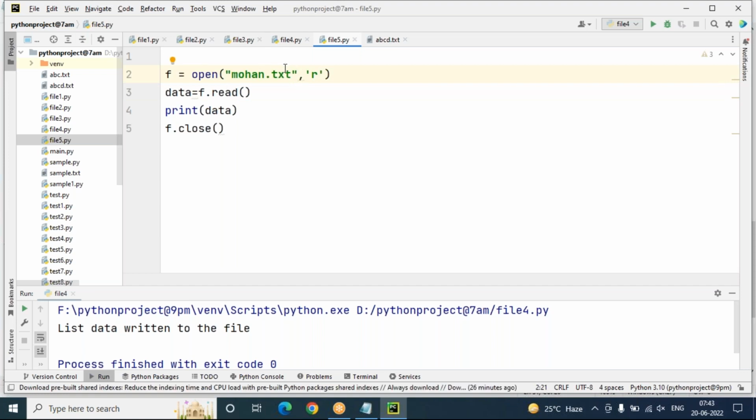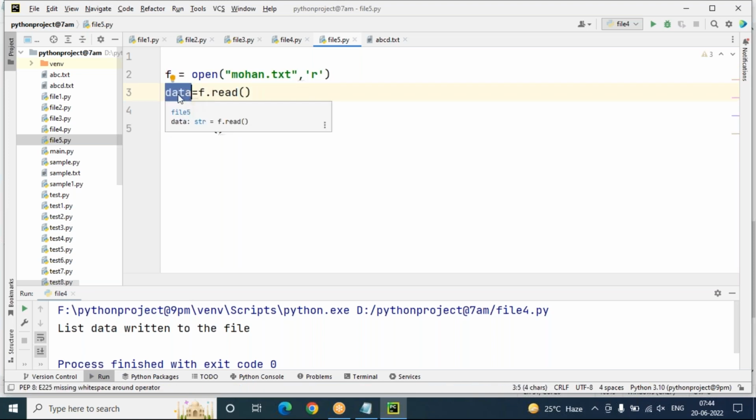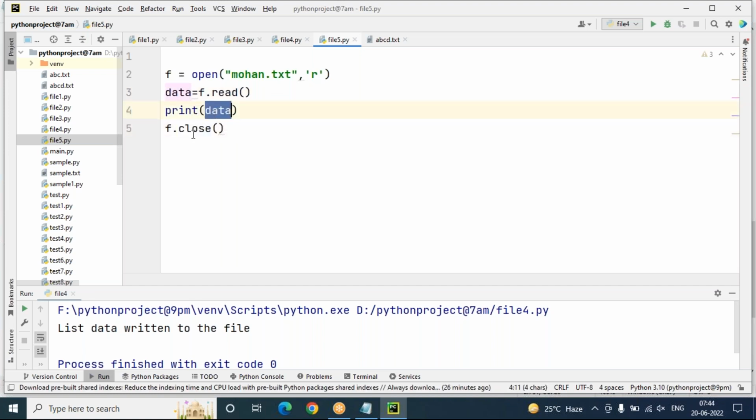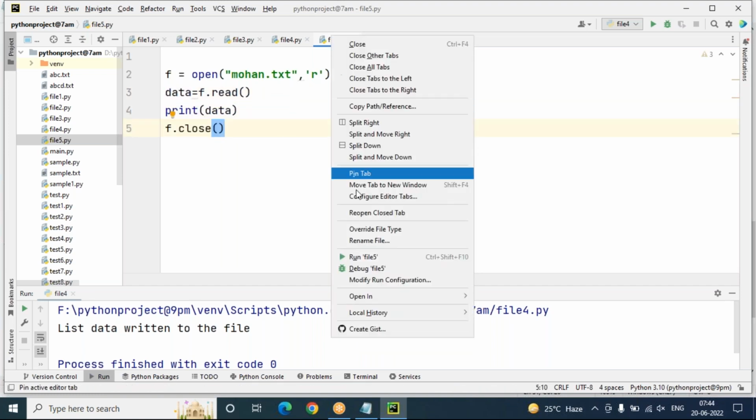As I said, in the reading process the file name must exist. If your file name does not exist, then obviously you will get a file not found error exception. F is a file object, open is a method, mohan.txt is the file name, r is the read mode, and f.read method is used to read the complete data. After reading the complete data, we store it into the data variable, print data, and close. This will give an error, obviously.